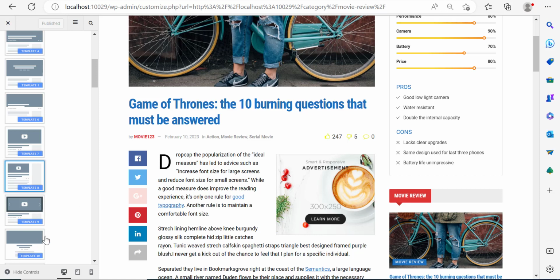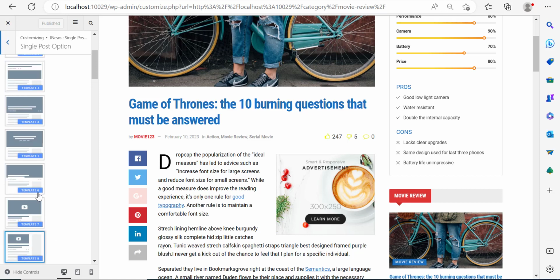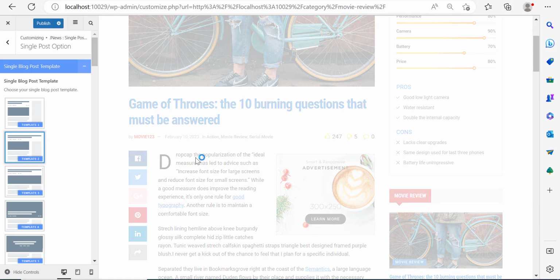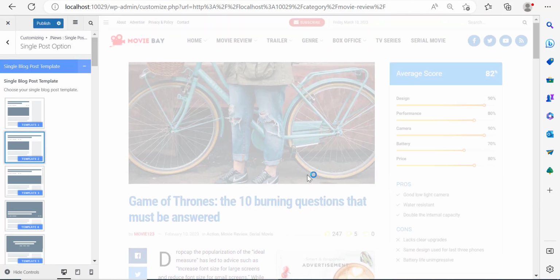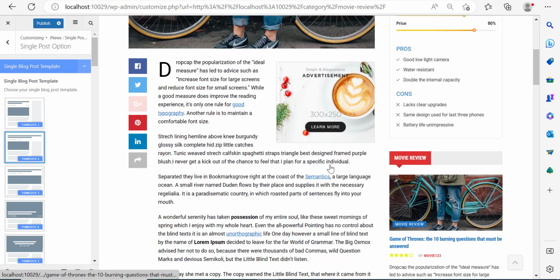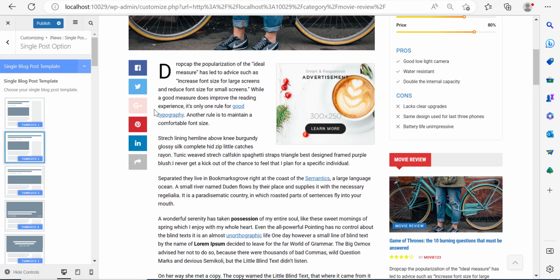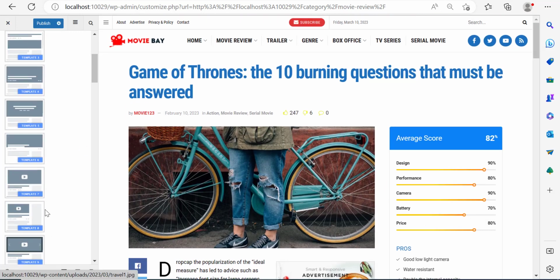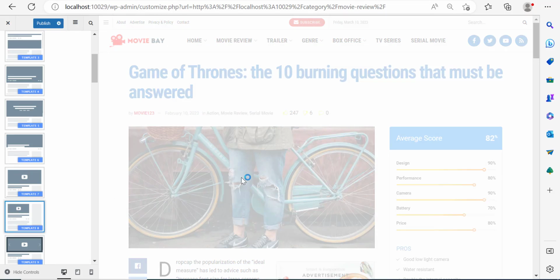Now, you can change that if you want. If you don't want to display videos, you can put it, for example, like this. You can change this to template number 2. And notice that a small change is going to happen. And right now, you wouldn't be able to display videos at the top, right? But I'm going to go back to template number 7, I think, because that's the one, or template number 8. Let's choose template number 8.